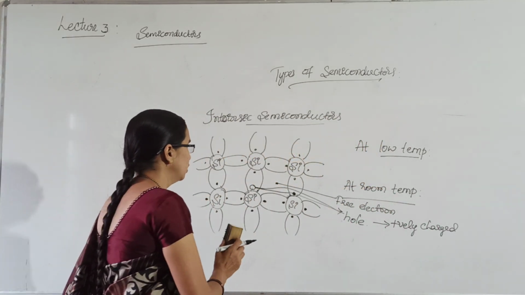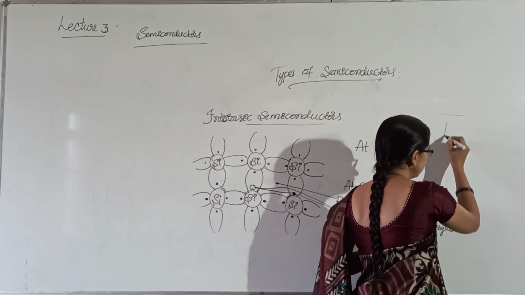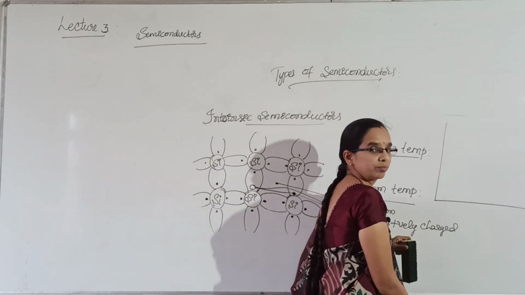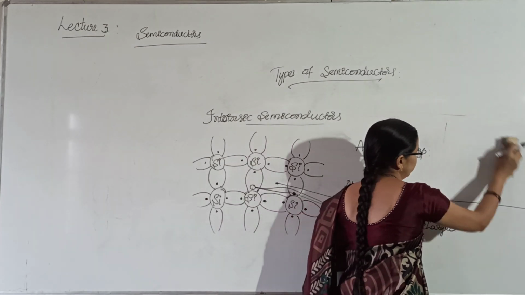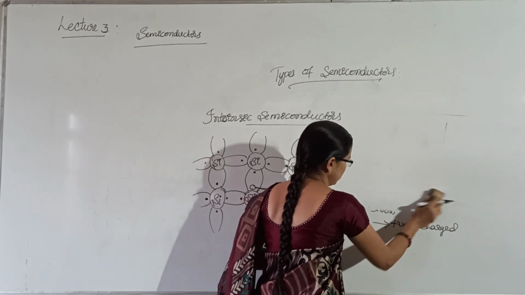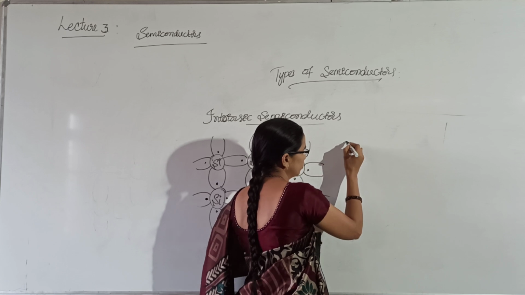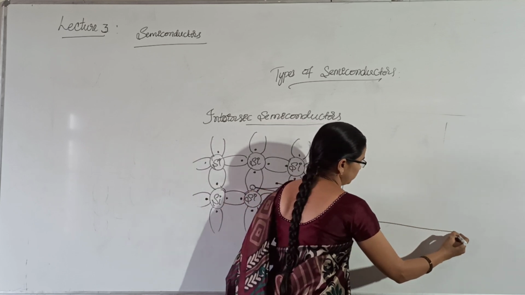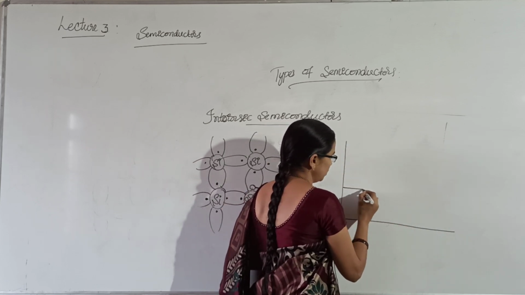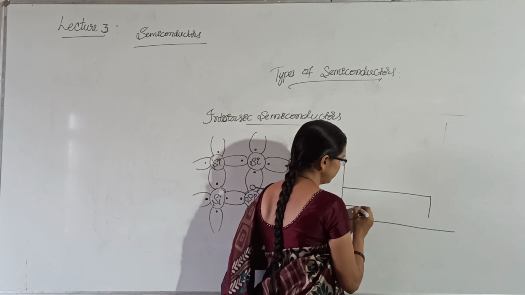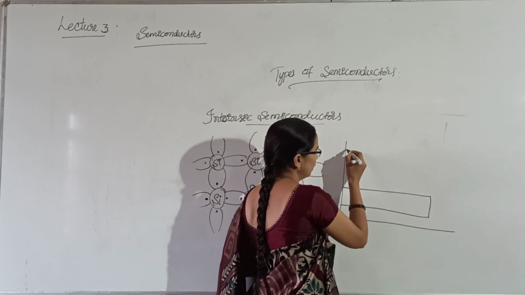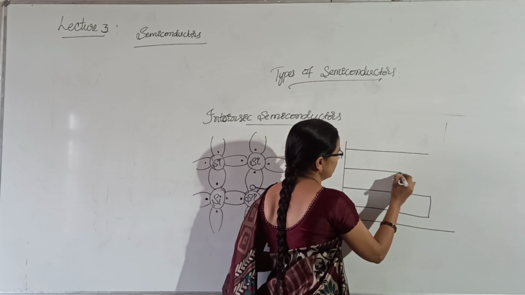Okay. If I draw a horizontal structure, this is a valence band and this is a conduction band.